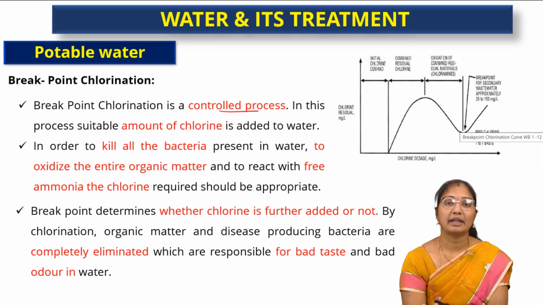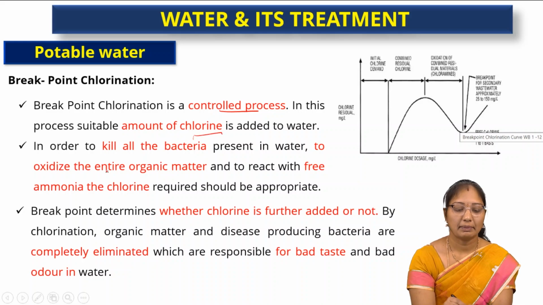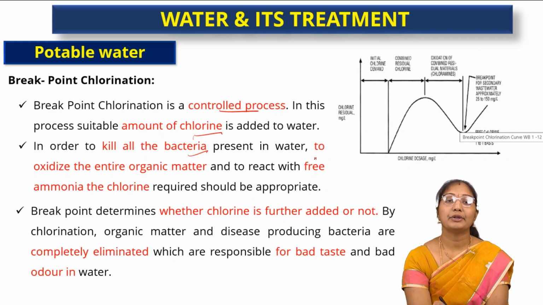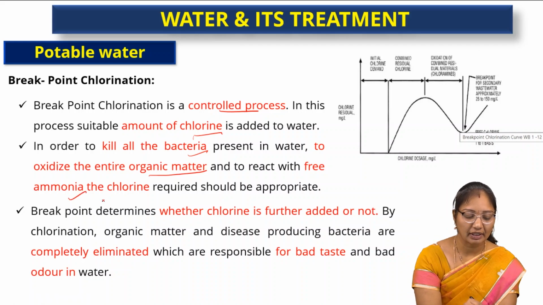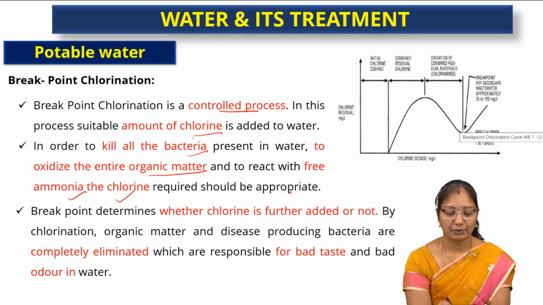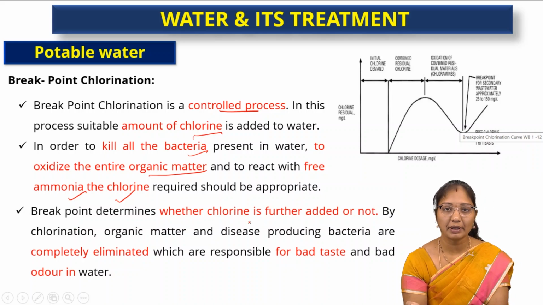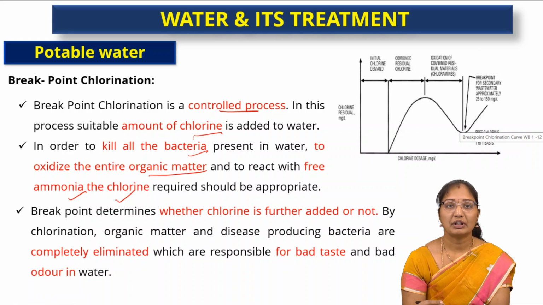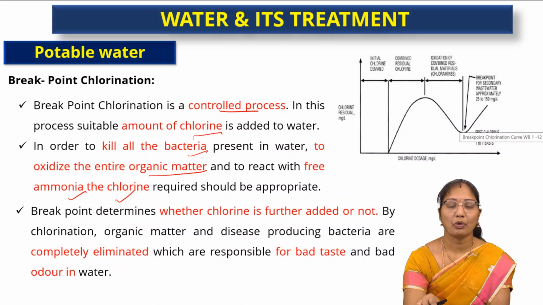So where to end this chlorination process? In this process, a suitable amount of chlorine is added to the water. Why? In order to kill the bacteria and microbes present in the water, to oxidize the entire organic matter, and to react with free ammonia, and the chlorine required should be appropriate. The breakpoint determines whether chlorine needs to be added further or not, because we don't know whether all the organisms are killed or not. So where to end this step and how much chlorine has to be added, this is what we are doing in the breakpoint chlorinator.